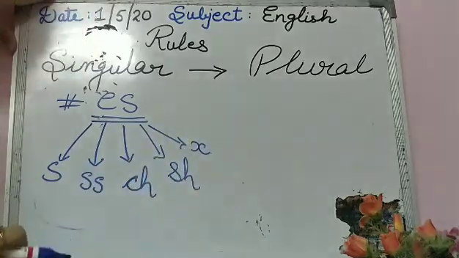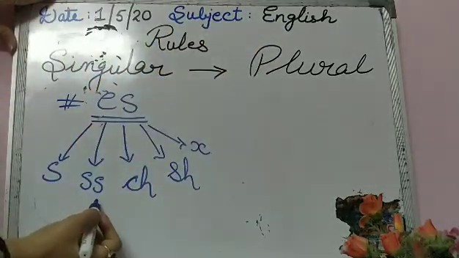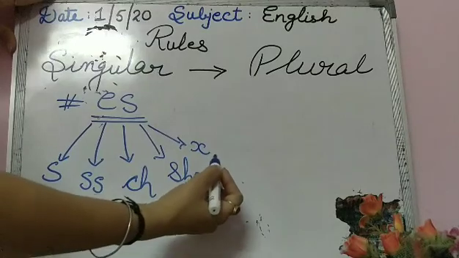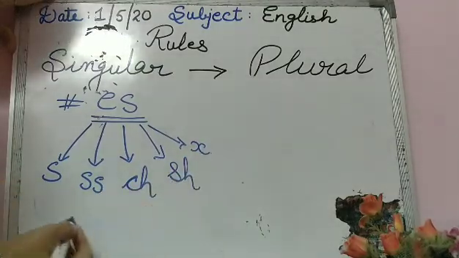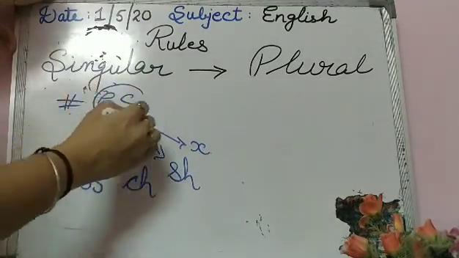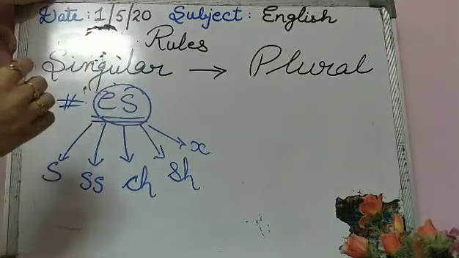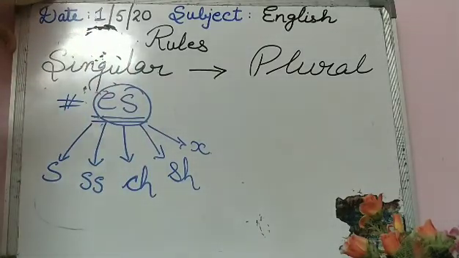Any word which is ending with either s, double s, ch, sh or x, in these words we will always add es to convert it into a plural. Now let us see with some examples.